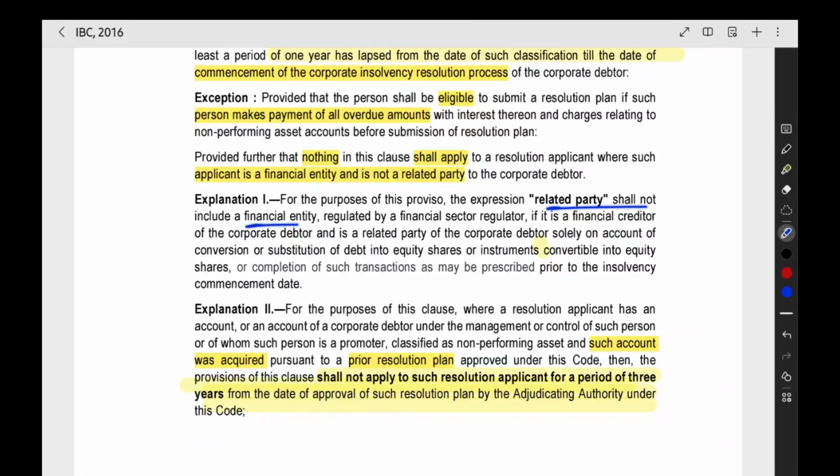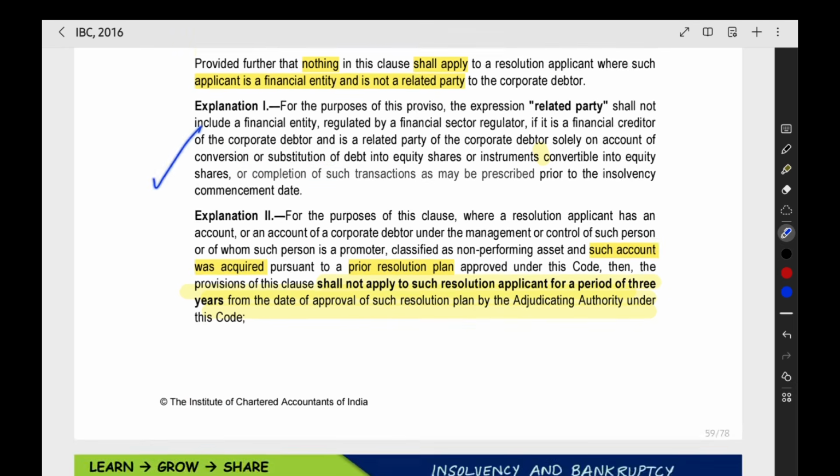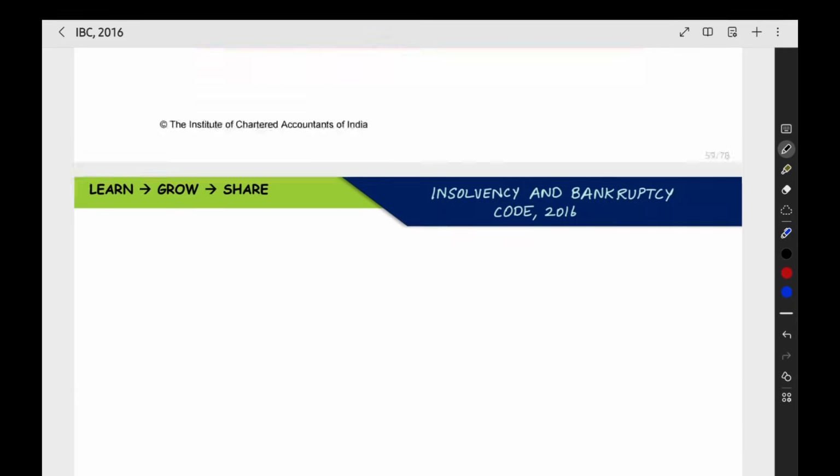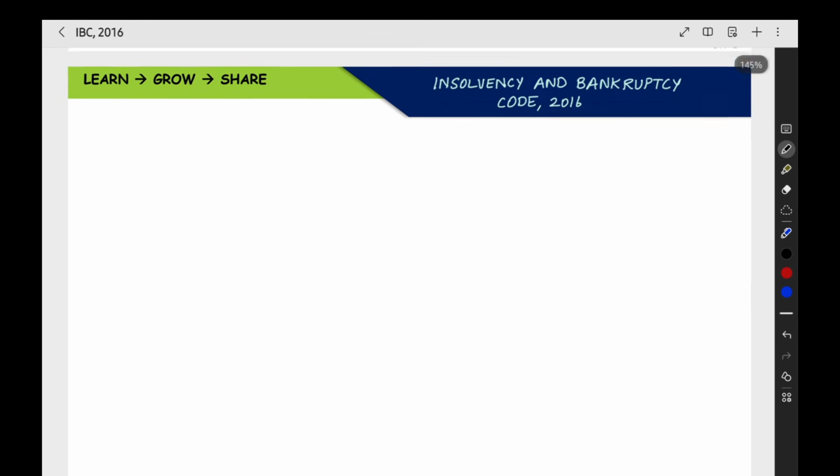Related party does not include a financial entity regulated by a financial sector regulator if it is a financial creditor and a related party because of substitution of debt into equity shares, conversion of debt into equity shares. So that point they have given here. Next, now I will give you another example for this.